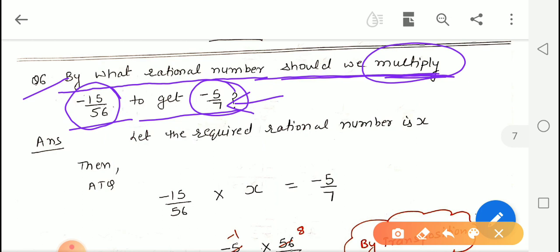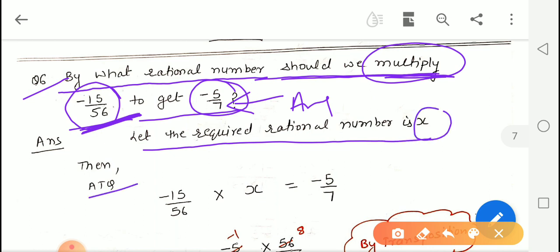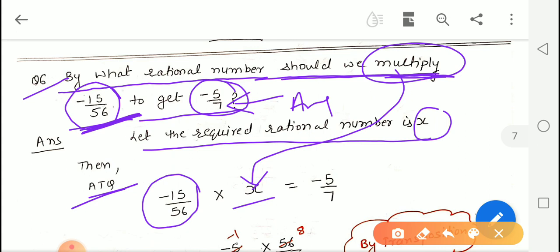So this is the answer of the product, and we have to multiply this negative 15 upon 56 by a number. So we will suppose the required rational number is x. Now according to the question, negative 15 upon 56 is to be multiplied with the other number, so that we will get this as an answer.